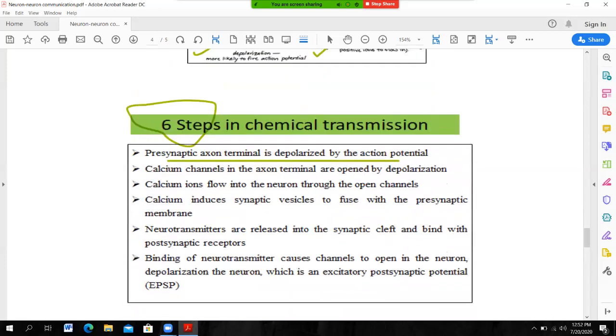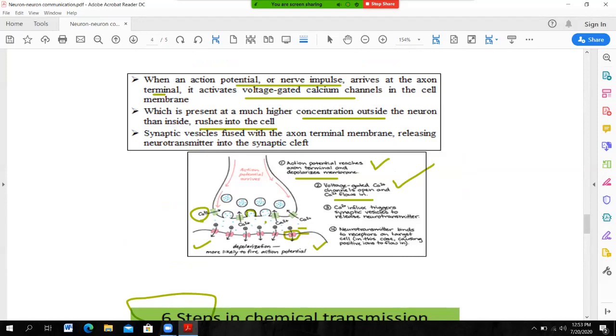As a result of depolarization, calcium channels in the axon terminal open, and calcium ions flow into the neuron through the open channels. What is the function of calcium? Calcium induces synaptic vesicles to fuse with the presynaptic membrane.